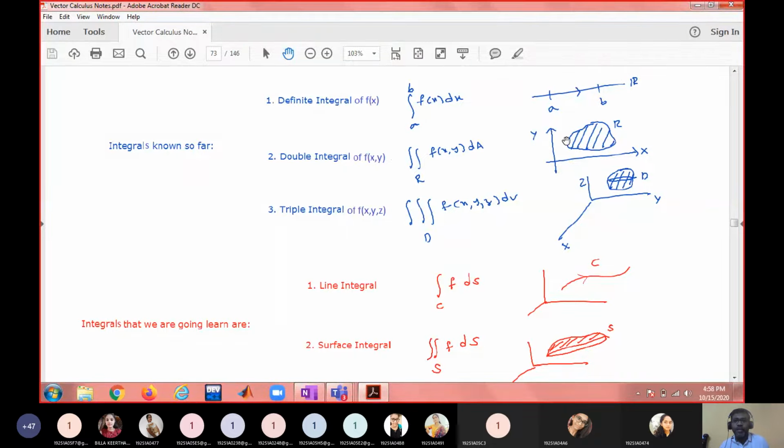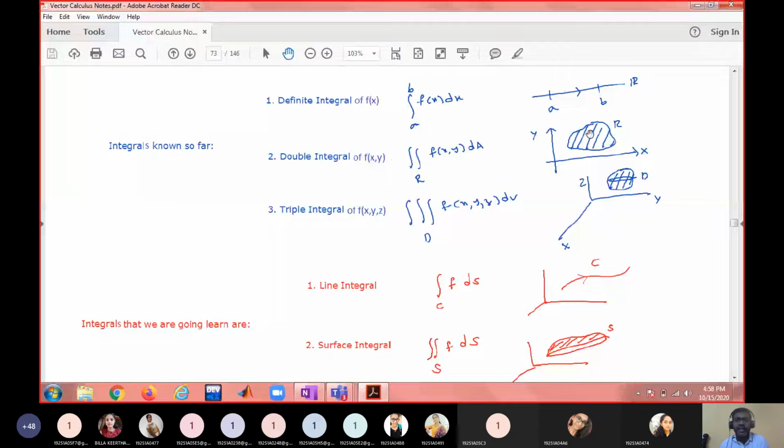So the collection of all inputs forms a region like this. A region is nothing but a plane figure, some plane figure like this with some area. It can be a bounded area or an unbounded area. Bounded area means having finite area. Unbounded area means having infinite area.